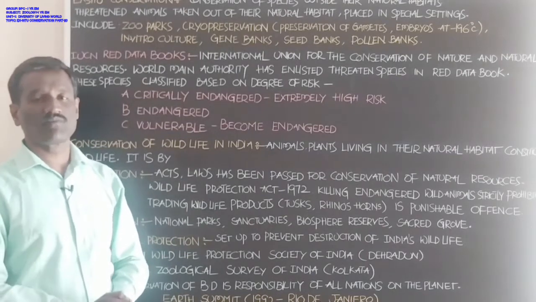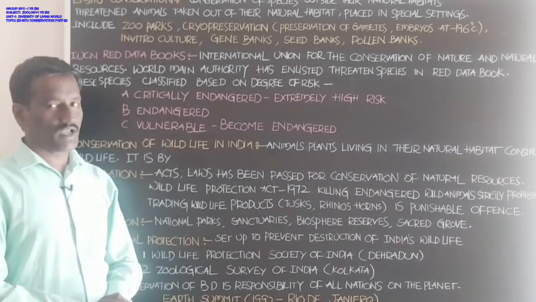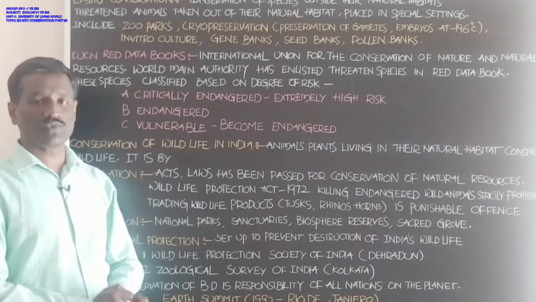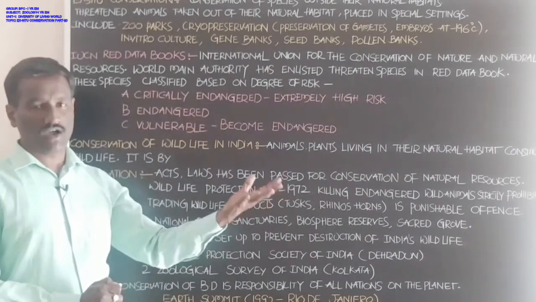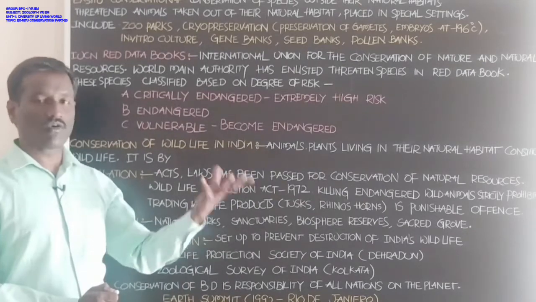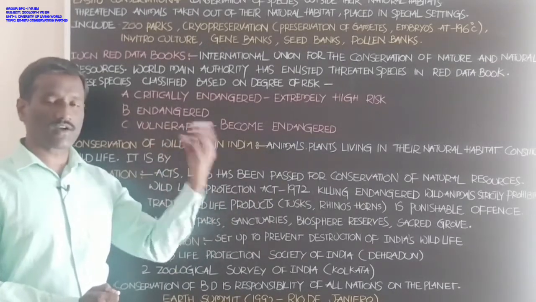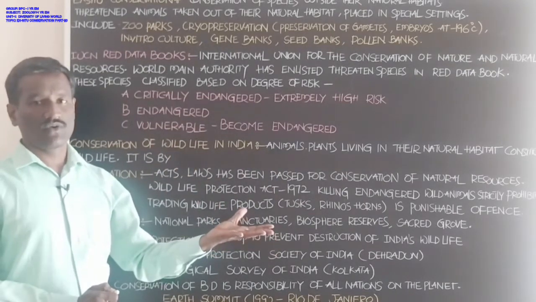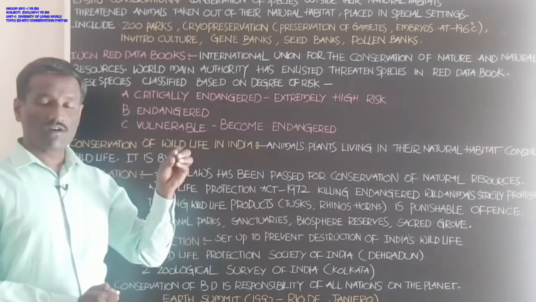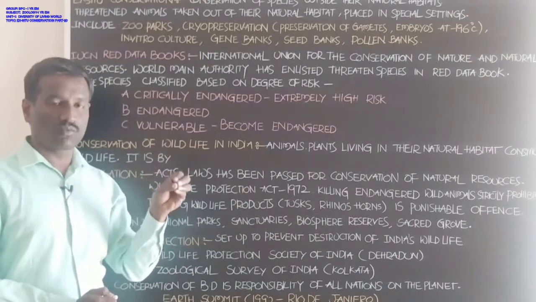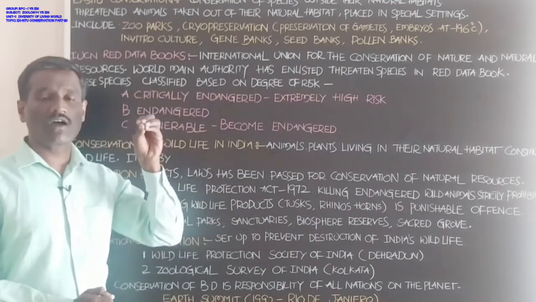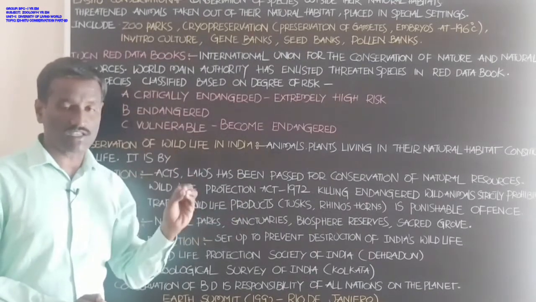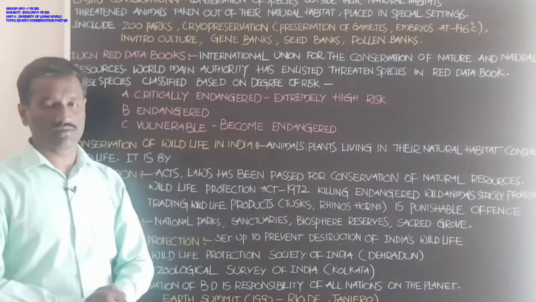Zoo parks have different types of animals, individuals of different species belonging to different phyla. Different birds, mammals, and reptiles are available in the zoo parks, but the place is not the natural habitat for those living organisms.